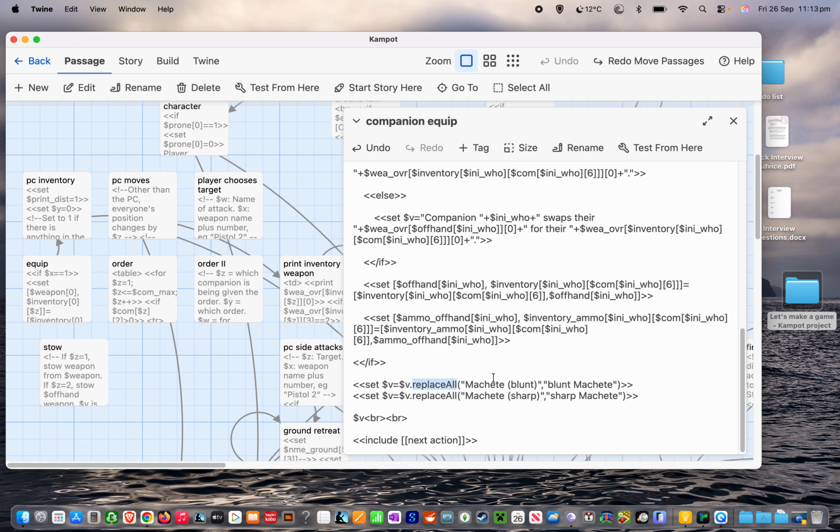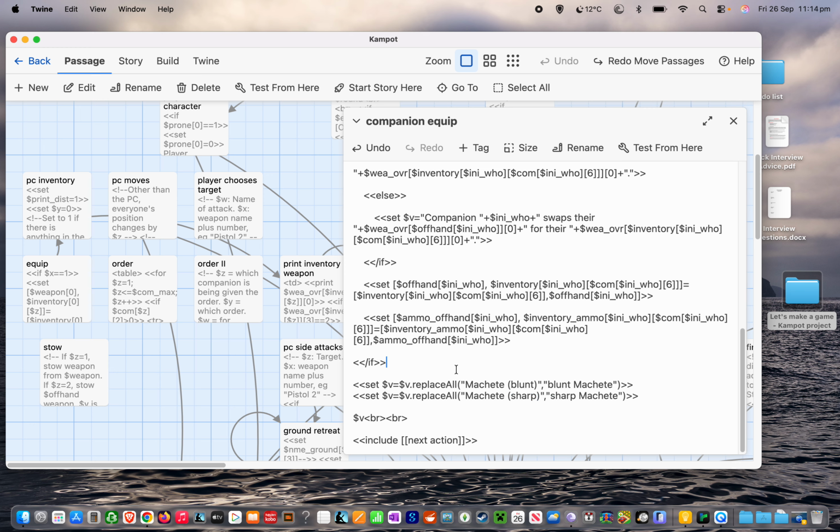So replace all instances of machete space bracket blunt end bracket with blunt machete. This is all case sensitive, by the way, so capital M is different to lowercase m. It's considered to be a different character for the purposes of this. And similarly, we replace machete space bracket sharp with sharp machete.